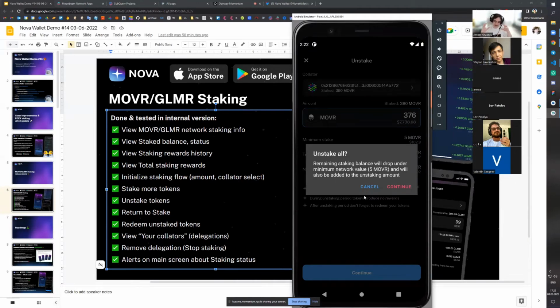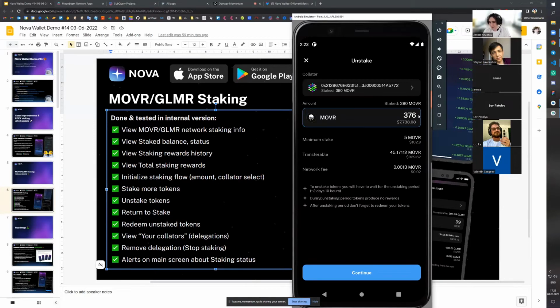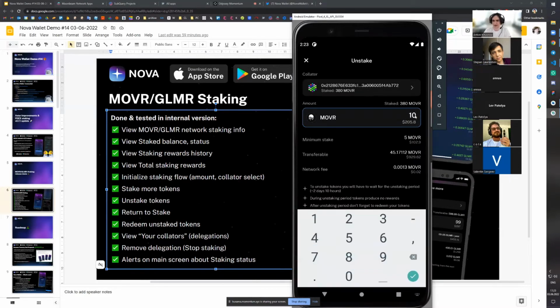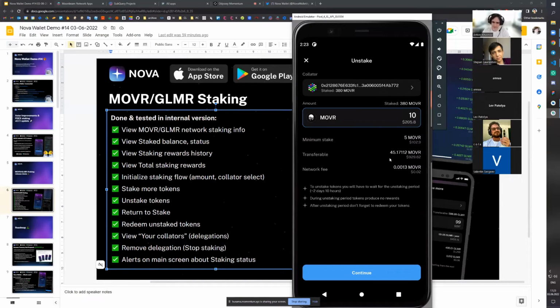So all of this magic done by Node wallet is just to make sure that users won't be lost, right? So that users understand every step which is happening, right? And our goal was to wrap it in a convenient interface and basically help the user understand things. For the sake of demo, let's unstake something less. So let's unstake 10. That should be enough. We also can see our transferable balance, and that's important for us to understand whether we have enough tokens for fees or not, which is allocated down below. So in our case, we are pretty good with this. And once again, the helpful tips are still there.